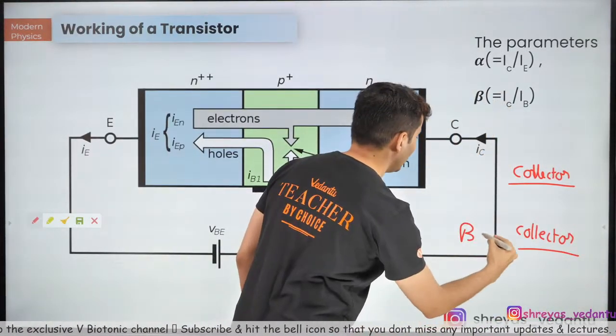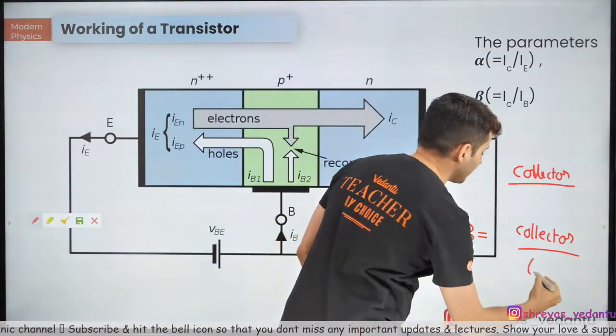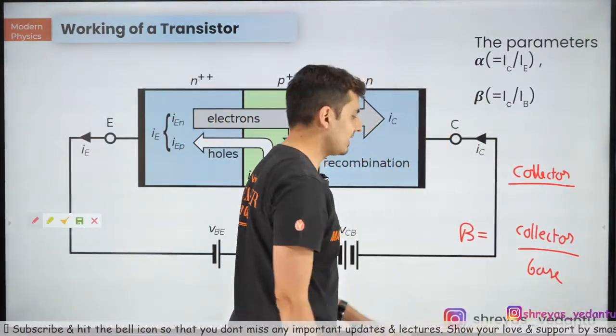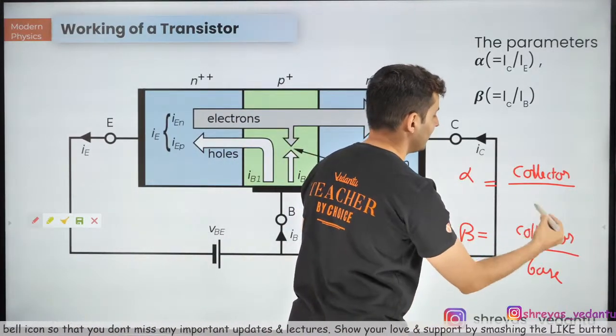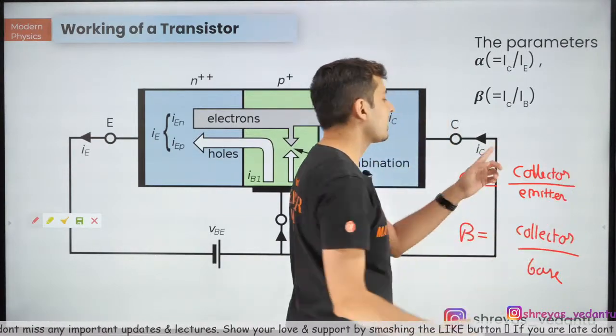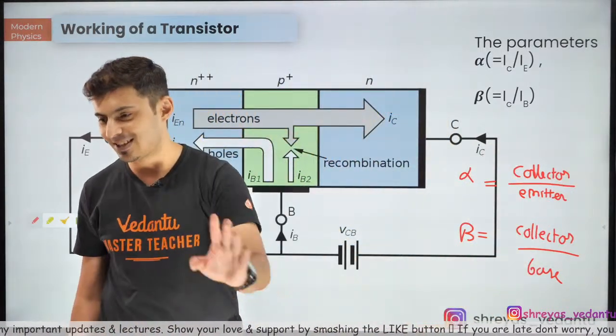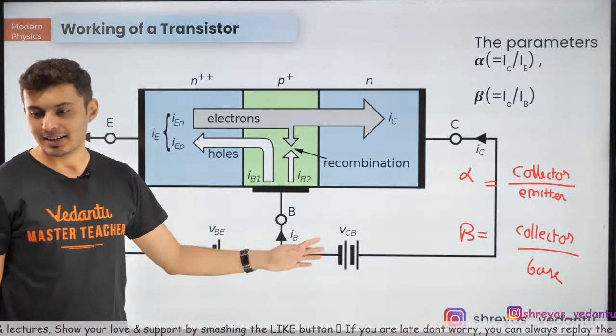If it is beta, what is similar to beta? B. What is B? Base. So it will be base. That's beta base. Alpha, the only thing which is remaining, that is emitter. So emitter will be over here. So that's how you can remember alpha and beta values. As simple as that. Isn't it amazing, guys? Now you cannot forget this for sure.